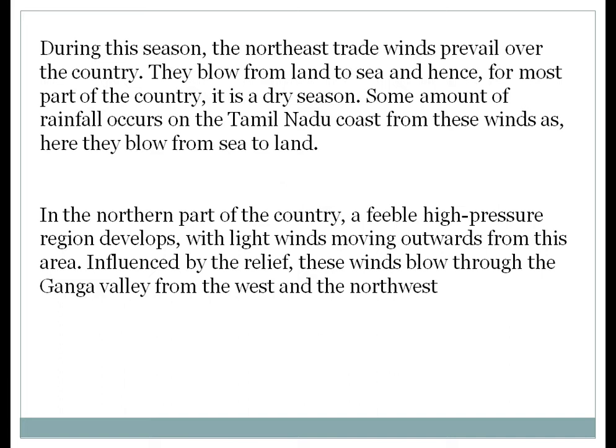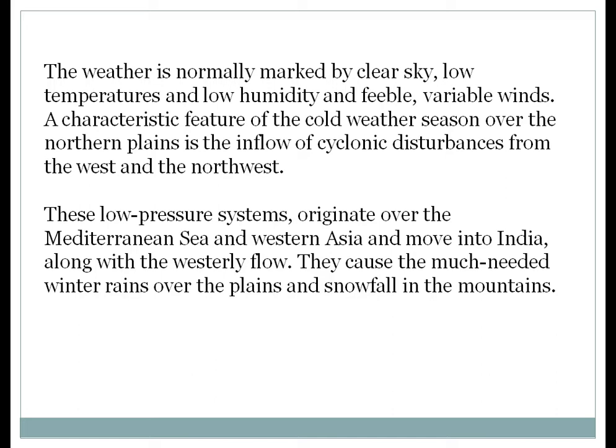The northern part of the country has a feeble high pressure region. All this is about how the monsoon is coming and going and how the different seasons are influenced by it. The weather is normal, marked by clear sky,